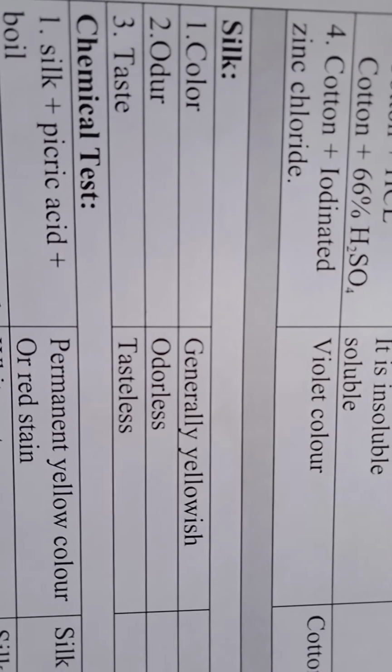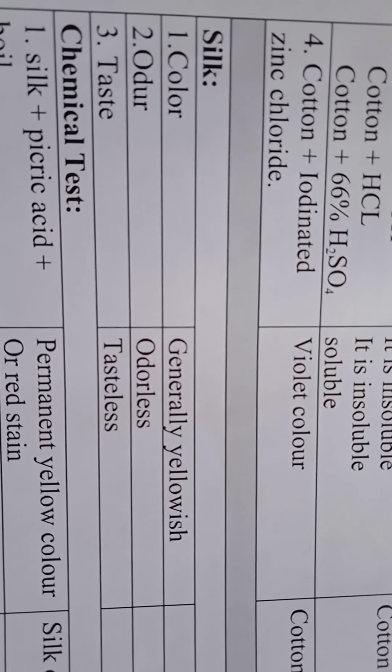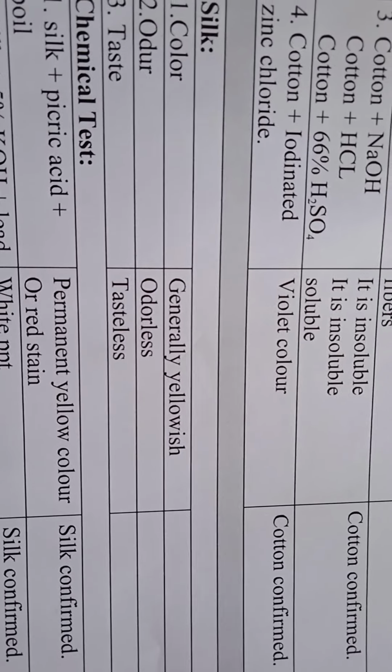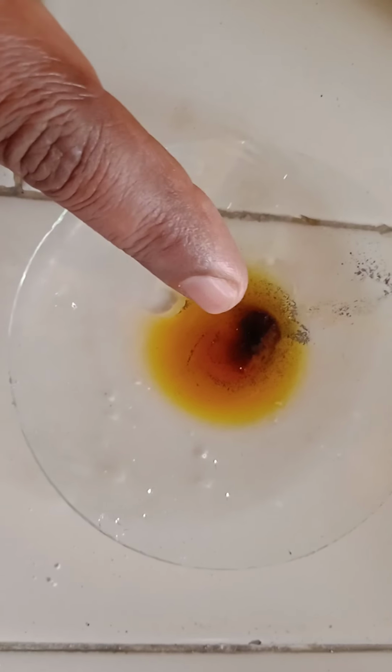Third test, you have to take cotton plus iodinated zinc chloride. You will get violet color. That means cotton is confirmed. Here you can see I have taken iodinated zinc chloride and to that I have put the cotton fibers. You can see there is a violet color to the fibers. That means it contains starch and cotton is present.